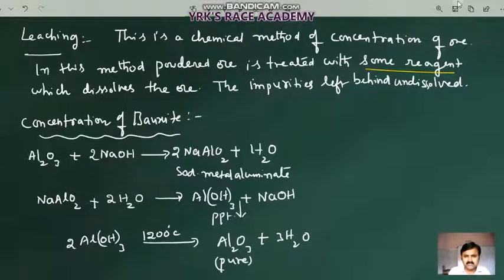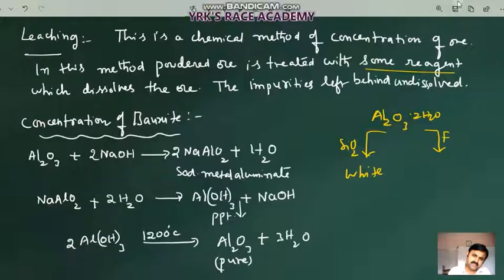But at this juncture, what we are talking about is alumina. If it contains an impurity like SiO2, or titanium dioxide, that is called white bauxite. And if it contains the iron oxide impurity, Fe2O3, then that is called red bauxite.